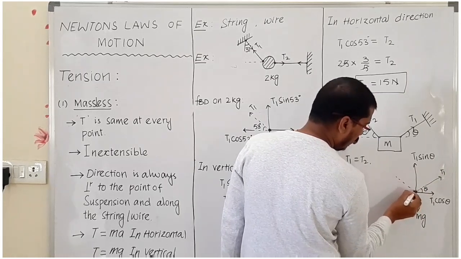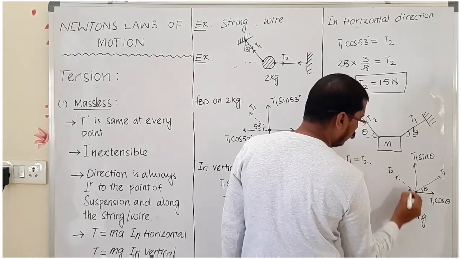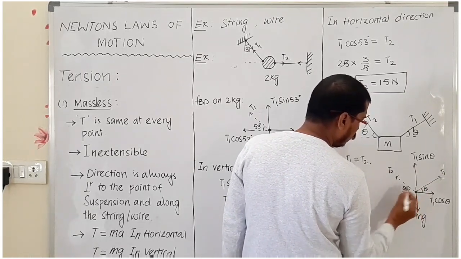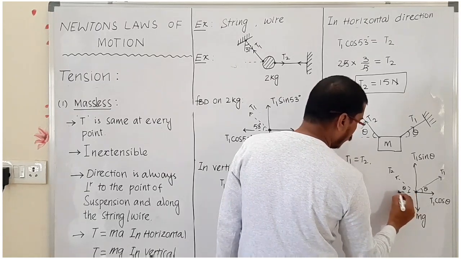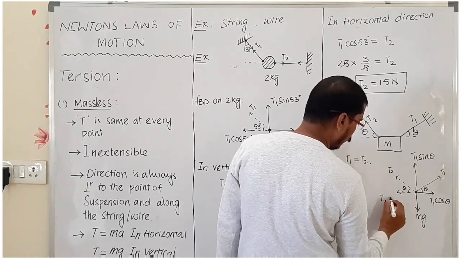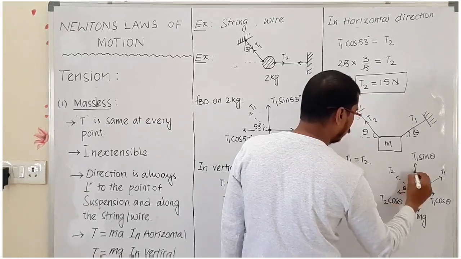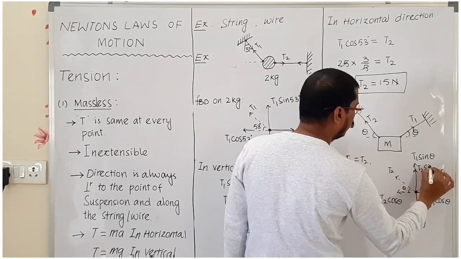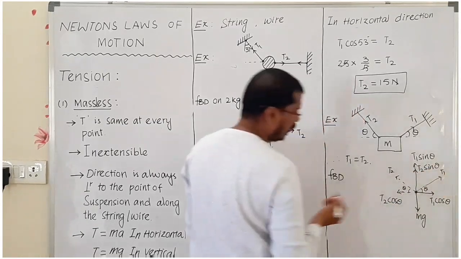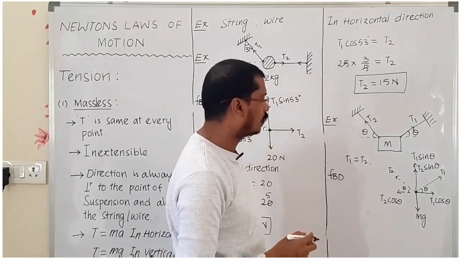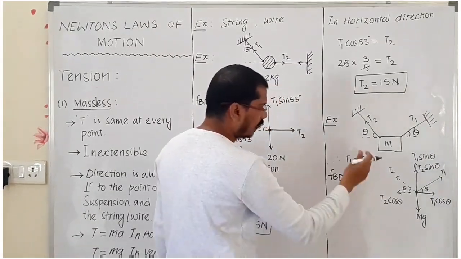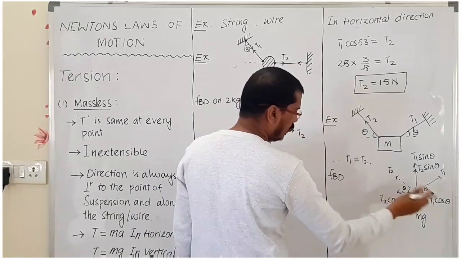Here also we have a tension T2, the theta is the same angle. Now in this direction we can write T2 cos theta and T2 sin theta. Again here horizontal forces equal vertical forces. Then if you take the horizontal forces